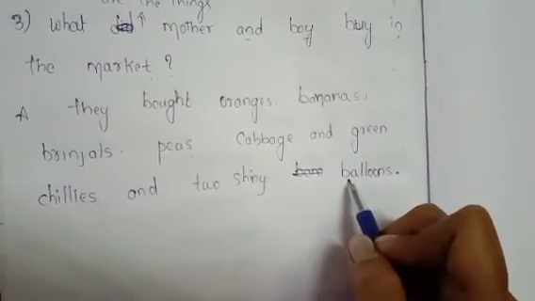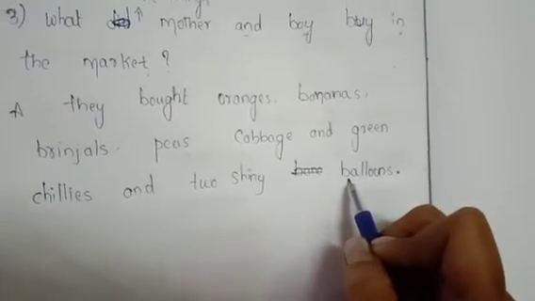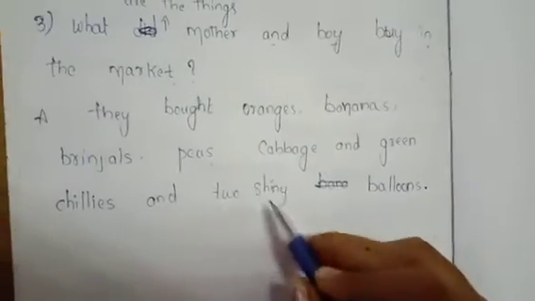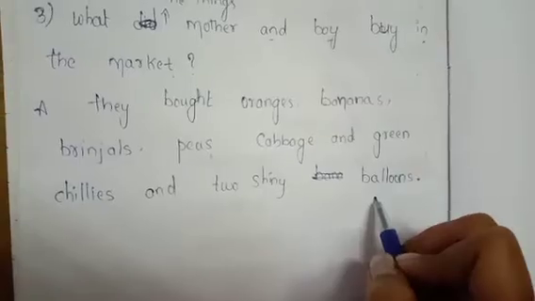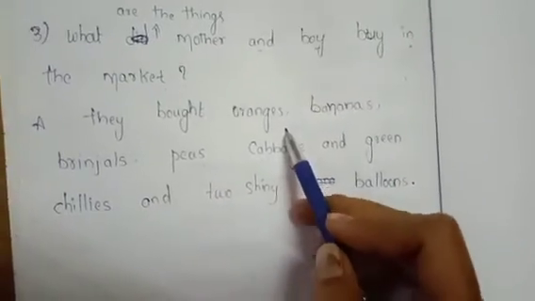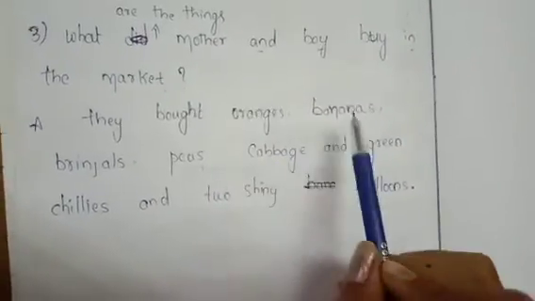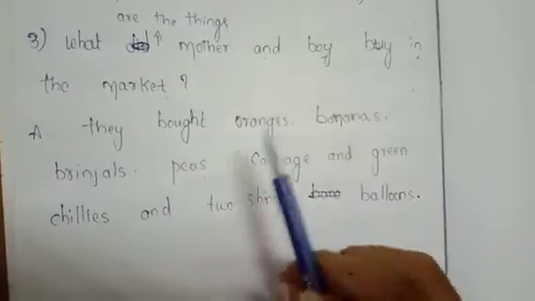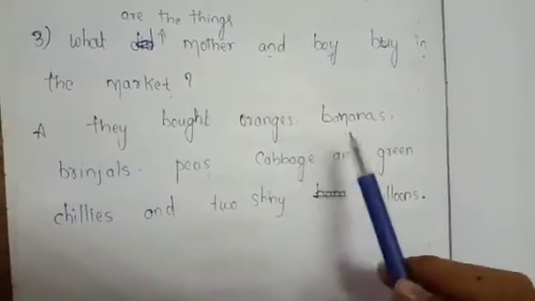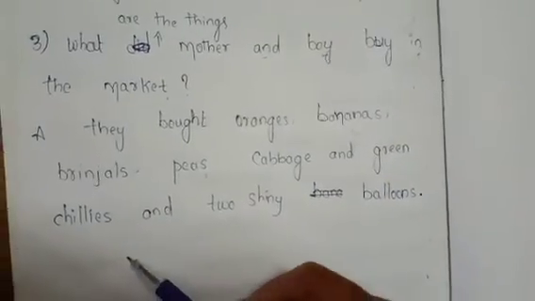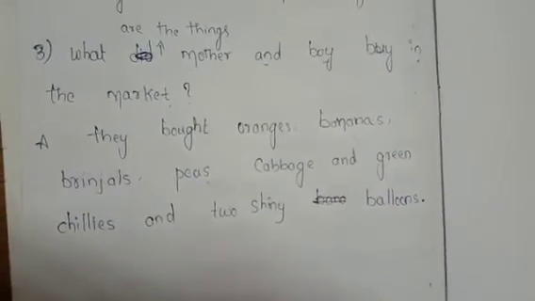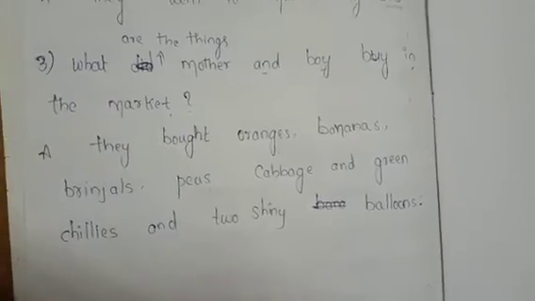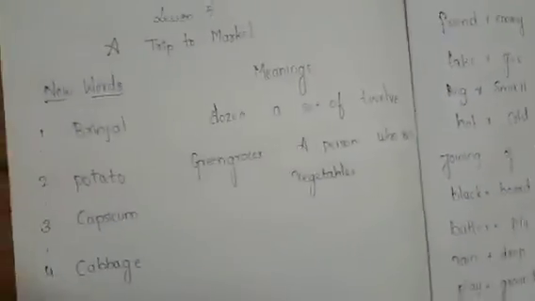And what did he buy for himself? The mother bought him 2 shiny balloons. Okay. First they bought fruits, which are oranges and bananas. Then they bought vegetables. What are they? Brinjals, peas, cabbages and green chilies. And they also bought the 2 shiny balloons. So you have understood the CW part, right?